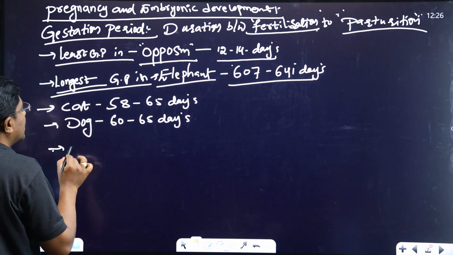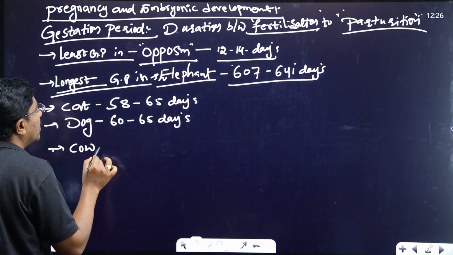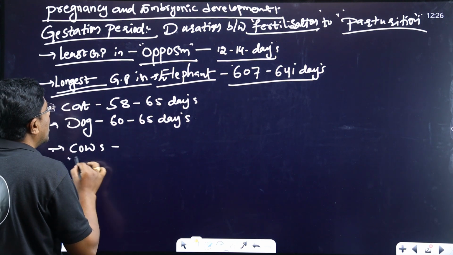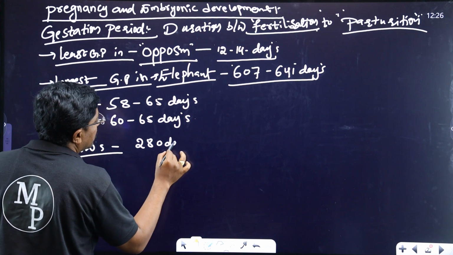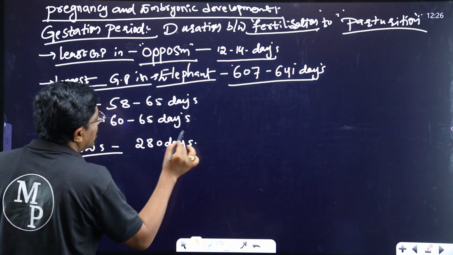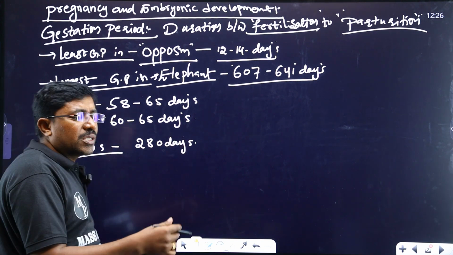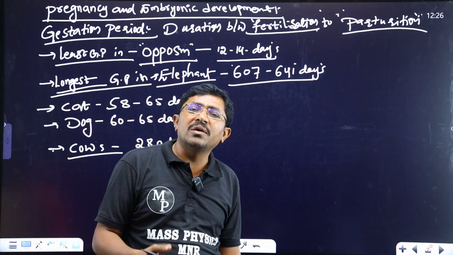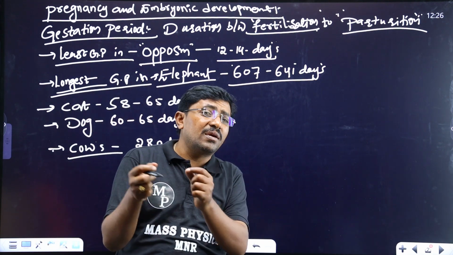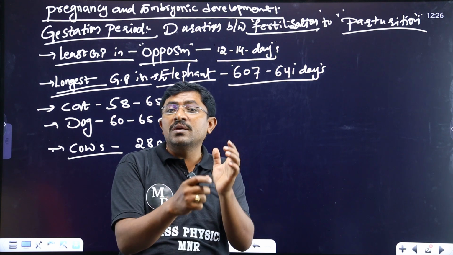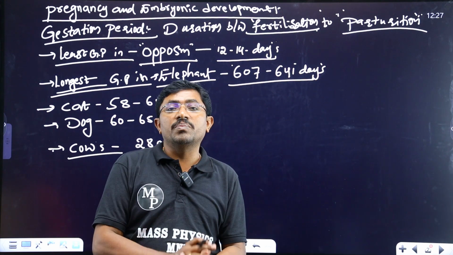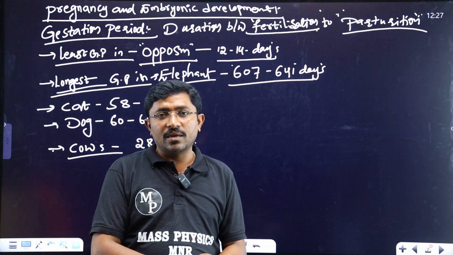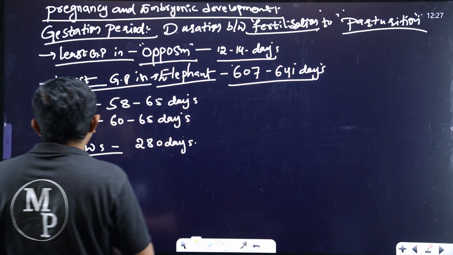Along with this, for example cows and buffaloes, approximately 280 days in cows. In a goat or sheep, approximately 110 to 120 days. So different species of mammals have different gestation period durations. So these are the important points.